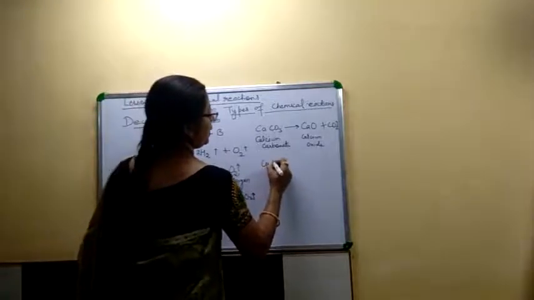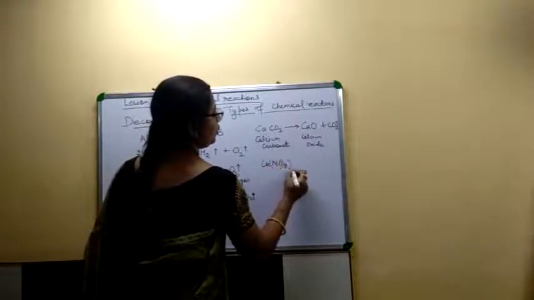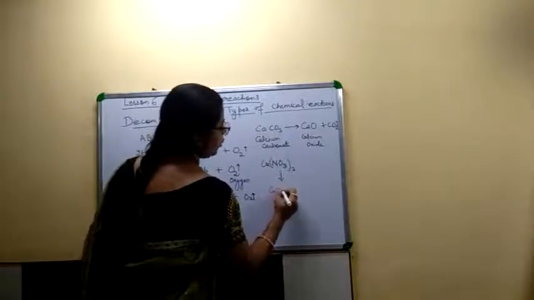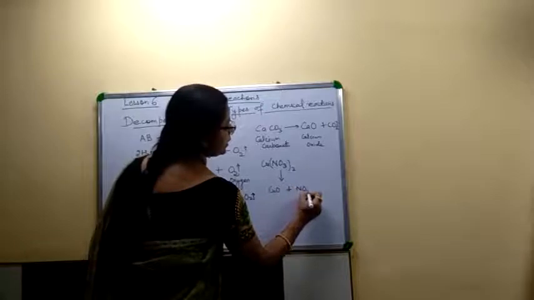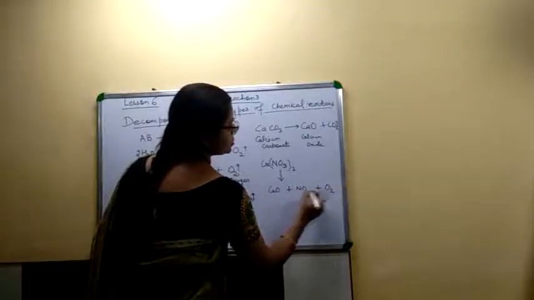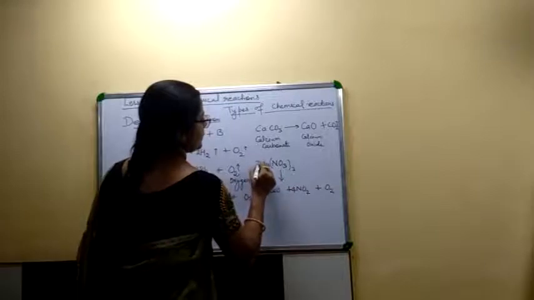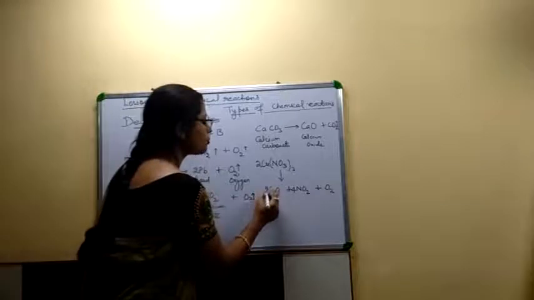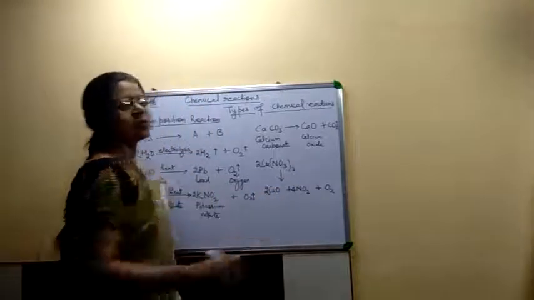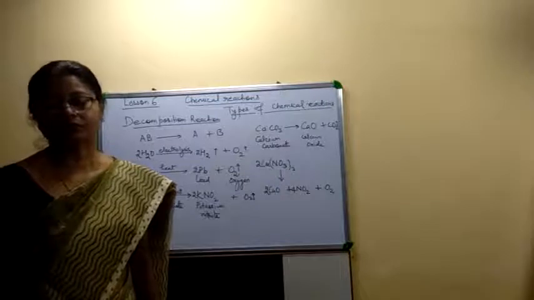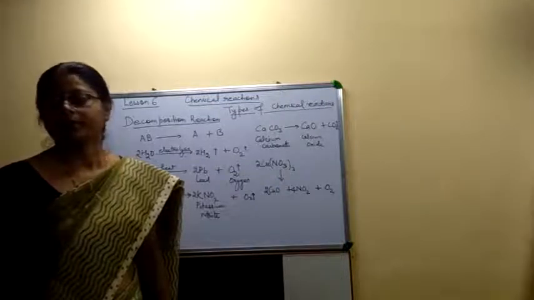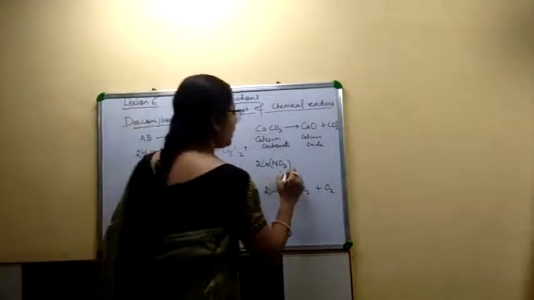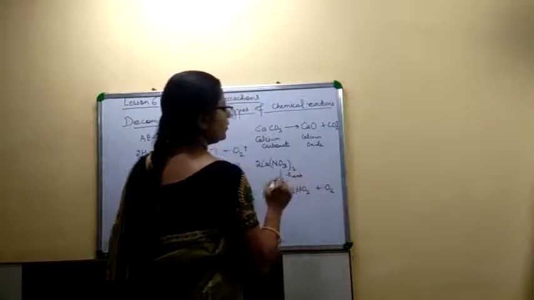Copper nitrate, Cu(NO3)2, on decomposition gives copper oxide, nitrogen dioxide plus oxygen. 2Cu(NO3)2 changes into 2CuO plus 4NO2 plus O2. And the reaction takes place in the presence of heat, means on heating.